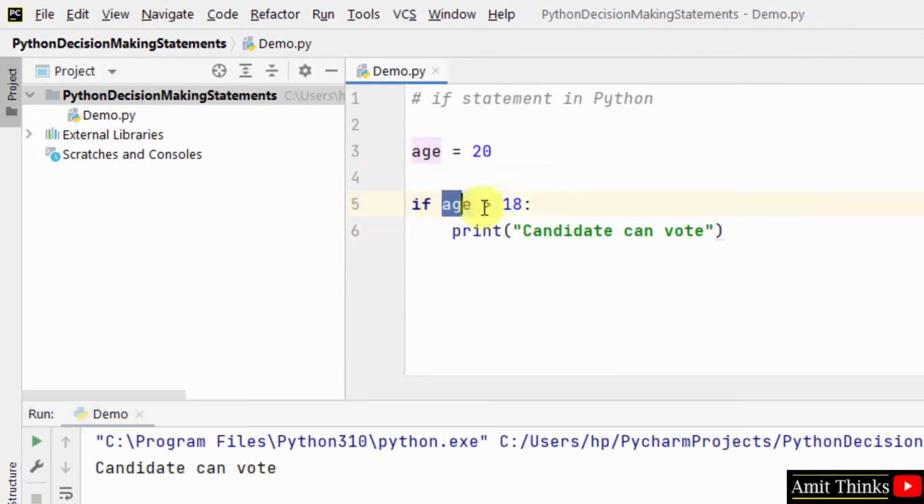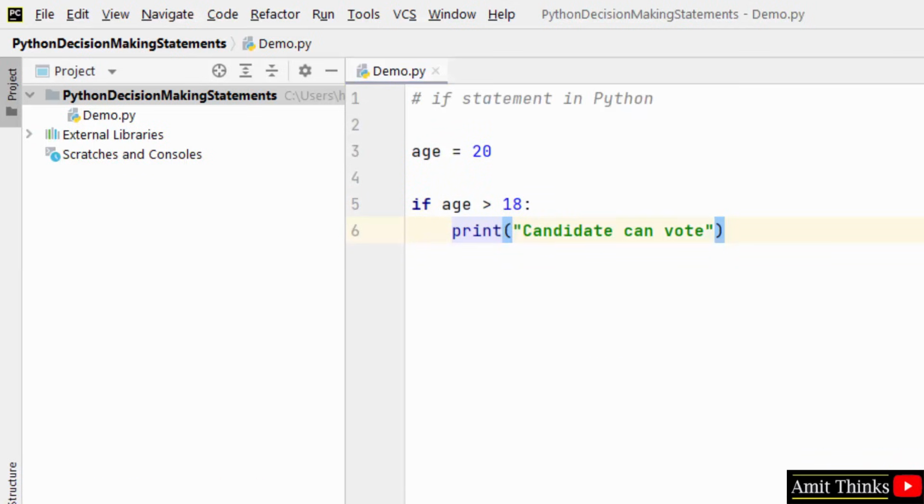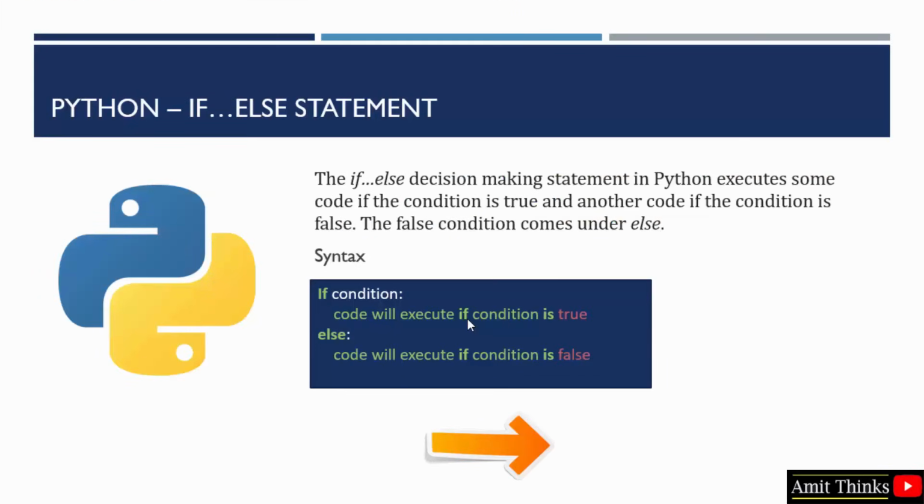That means only the true condition we have added and the following got executed. Okay, so this is the if statement. Then comes the if else statement. So in if else statement, if the condition is true, the first line will get executed, but if the condition is false, we have else here, the following line will get executed.